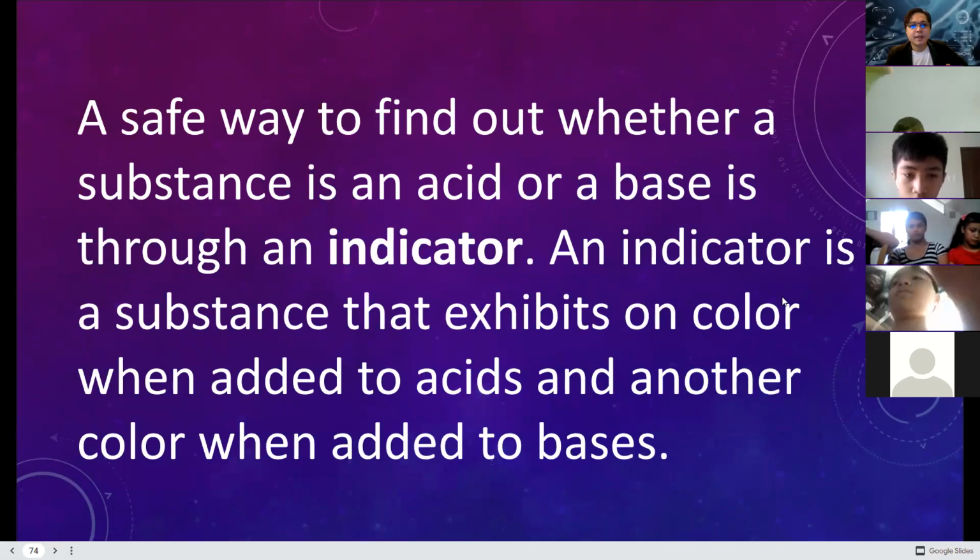A safe way to find out whether a substance is an acid or a base is through an indicator, your pH indicator. An indicator is a substance that exhibits one color when added to acids and another color when added to bases. Just like your litmus paper. That is your pH indicator. We have litmus paper in our laboratory, but as of the moment, we cannot perform any laboratory works.